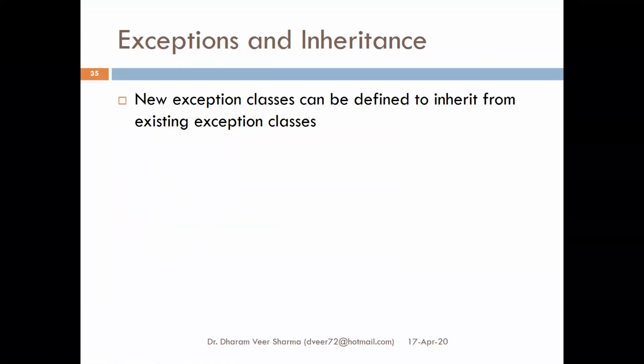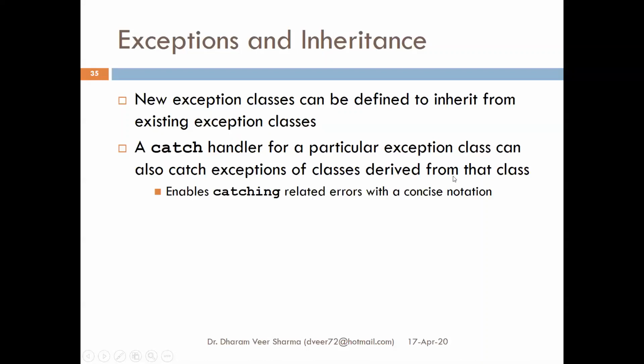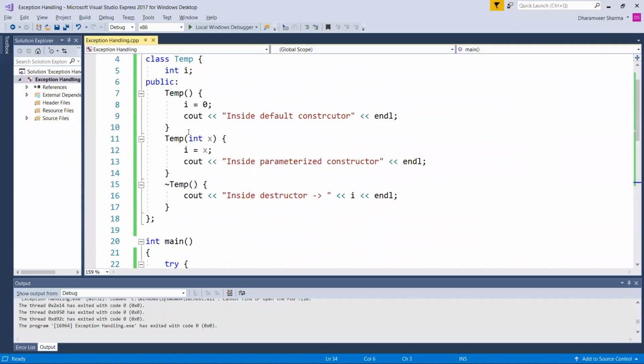New exception classes can be defined to inherit from existing exception classes. A catch handler for a particular exception class can also catch expressions of classes derived from that class. So here lies the main thing: the catch blocks for derived and base classes should be in a particular sequence. It enables catching related errors with a concise notation. If both base and derived classes are caught as exceptions, then the catch block of the derived class must appear before the base class. Now let us discuss this part.